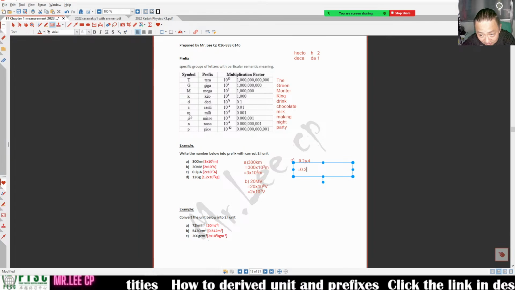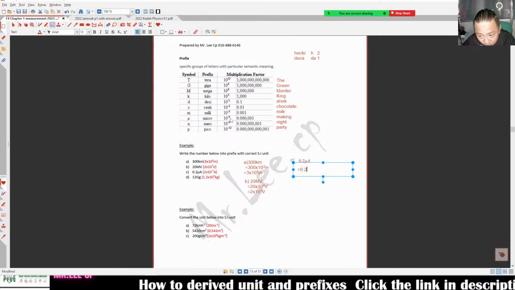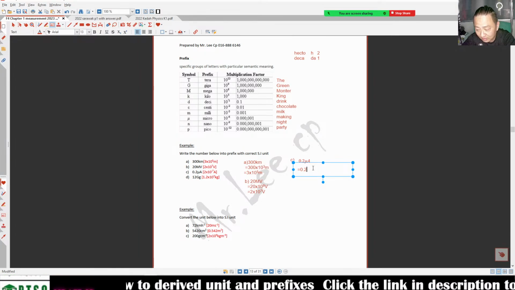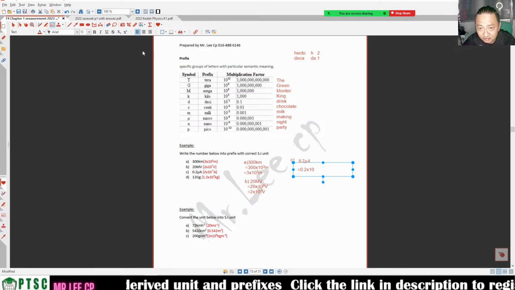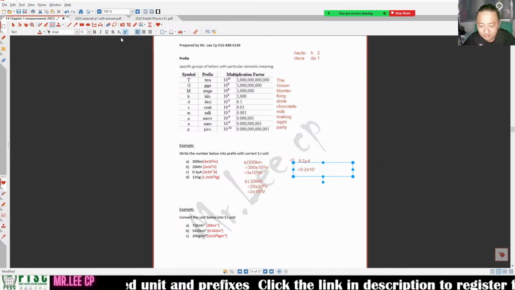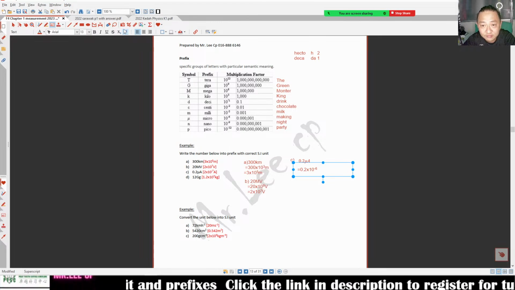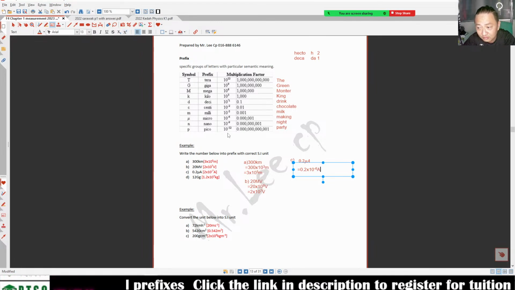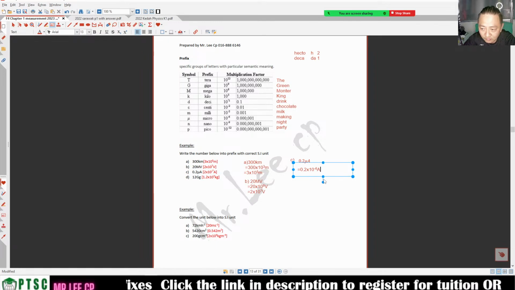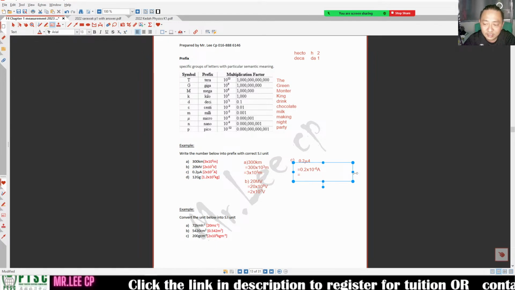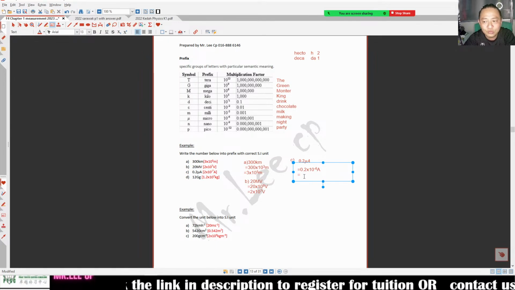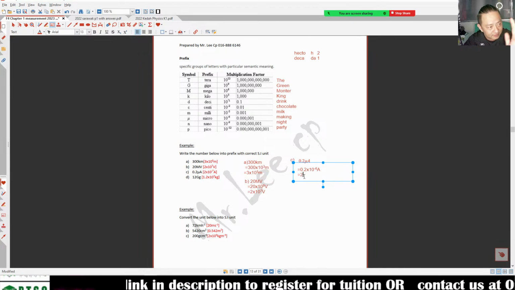Micro is 10 to the power of -6. And then ampere is the unit. This number 0.2, I want to put it into standard form, which is 2, must be 1 to 10.